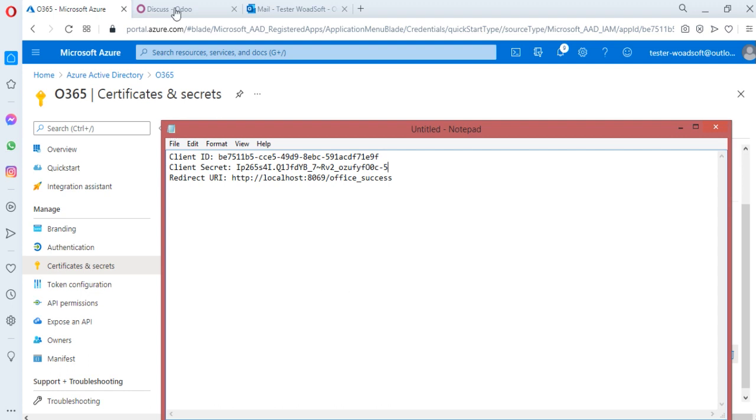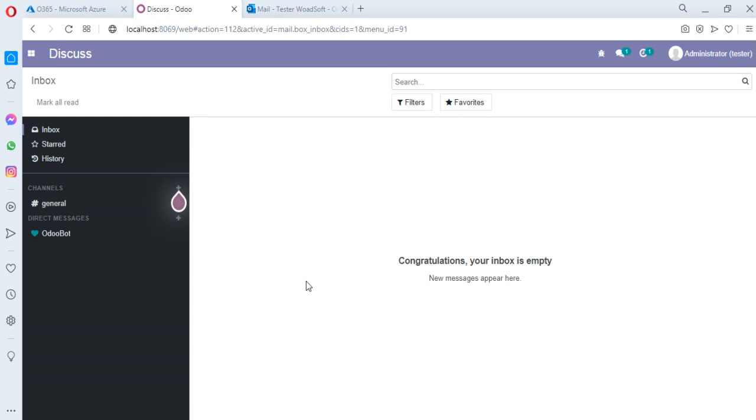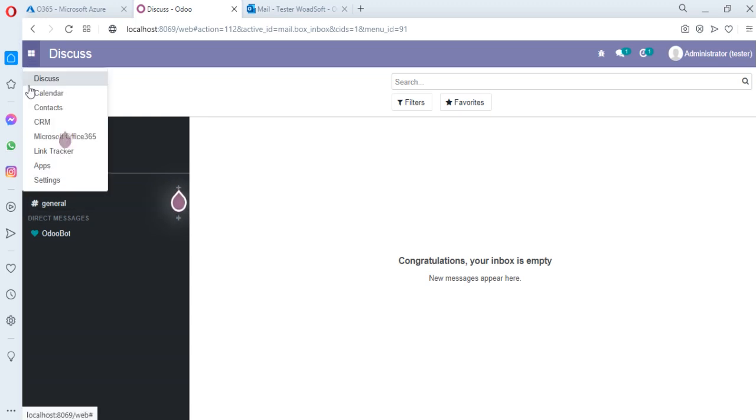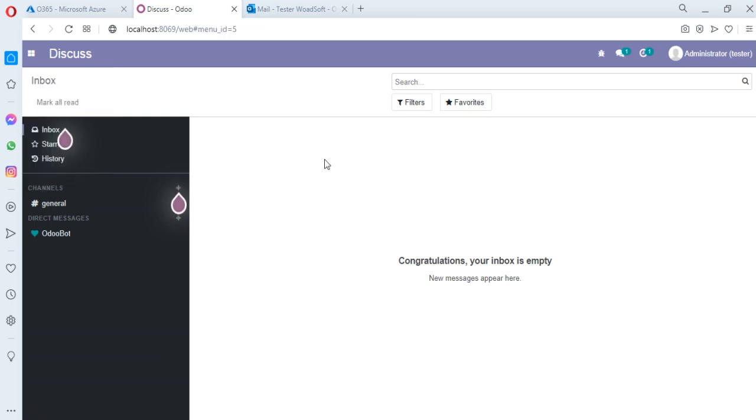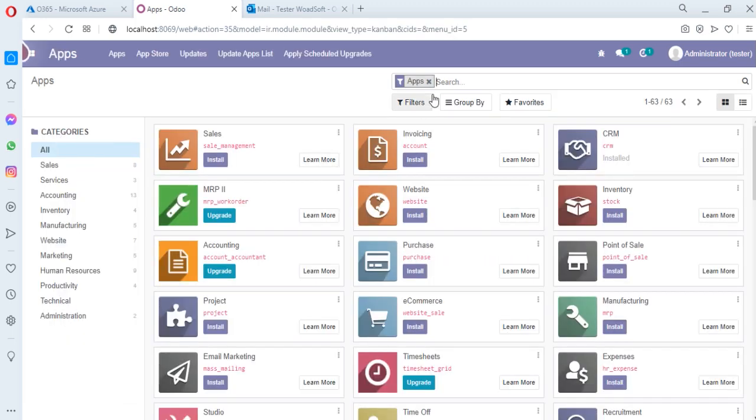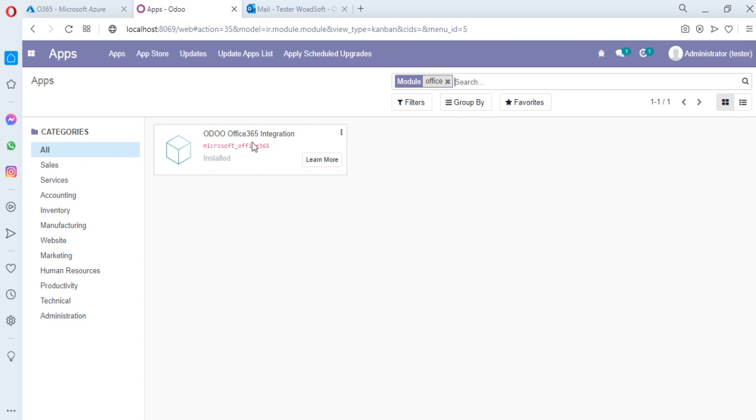After that we have to go to the Odoo platform. Here is the Odoo platform, and we are going to the Office 365 connector. Here are the apps, and search for the connector module. Here is the package we are using to connect the Microsoft 365 applications, and it is already installed, and we have to go to Microsoft Office 365.